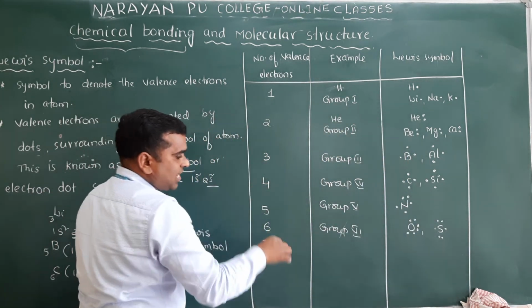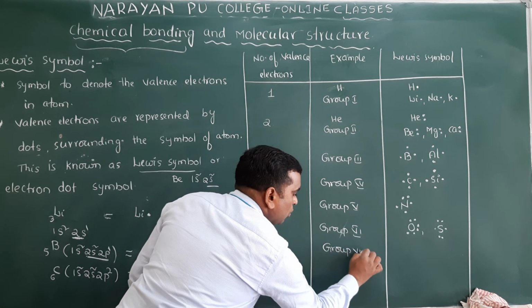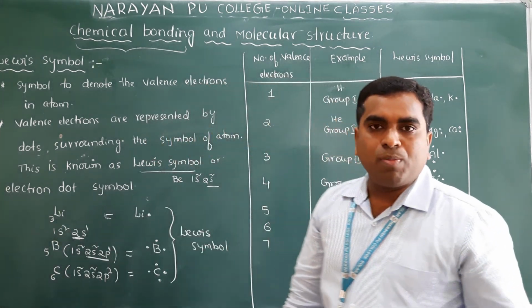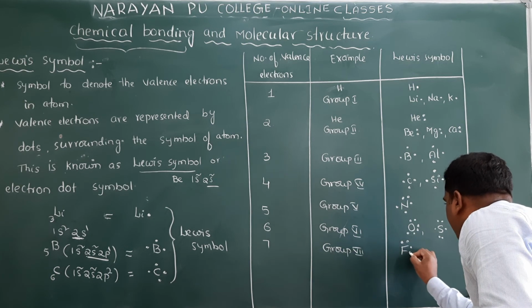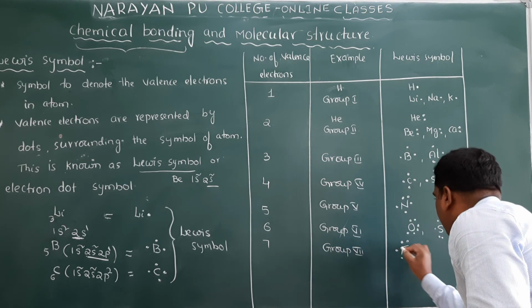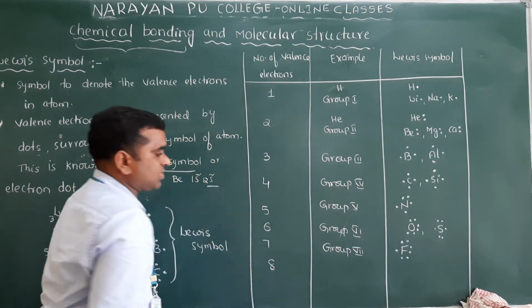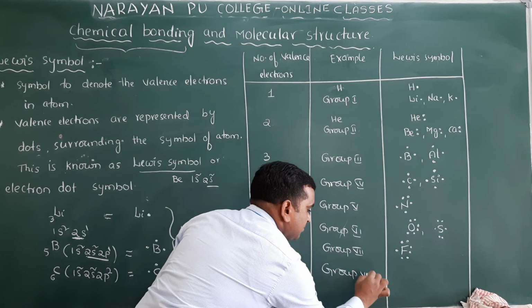So this is next one. 7 valence electrons are there. Which elements will have 7 valence electrons? Group 7 elements, that is halogens: fluorine, chlorine, bromine and iodine. If I write here fluorine, how many electrons are there in total? 7. And if you take in this way, 8 electrons are there. 8 electrons means group 8.